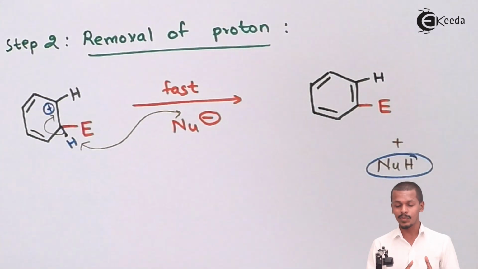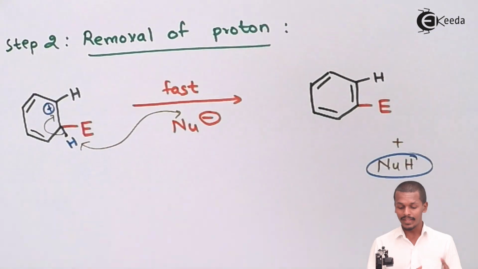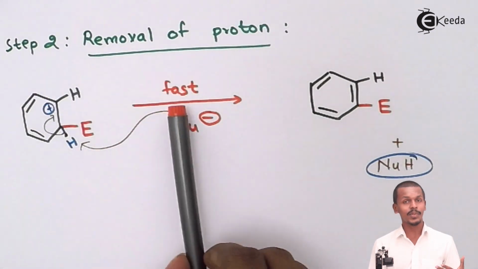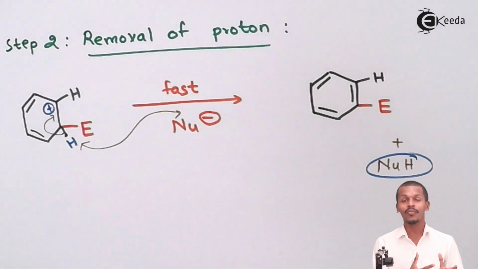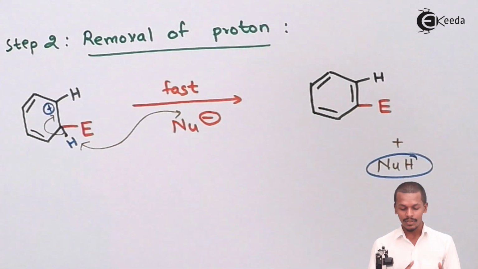So therefore this is basically an electrophile substituted benzene that we have got, and the reaction that takes place over here is a very fast process, because the nucleophile is the one that would rapidly remove the hydrogen atom or hydrogen ion, and that's the reason that we could get the possible product that we are getting over here.